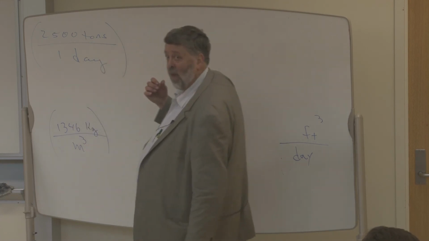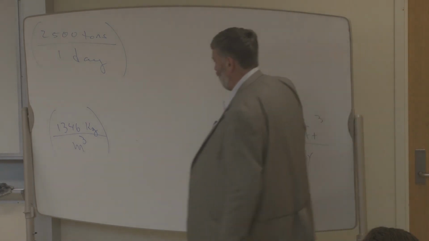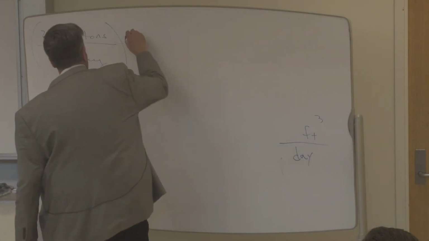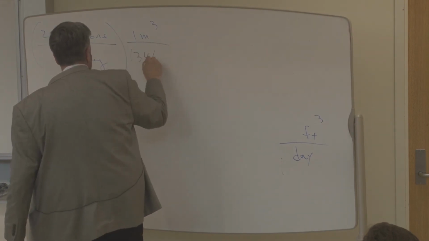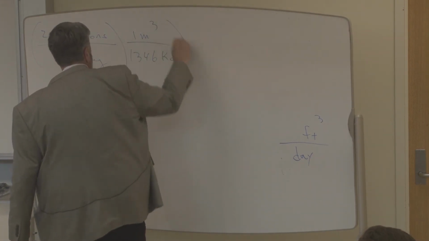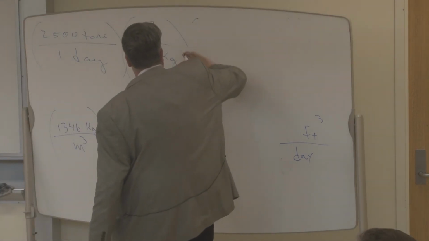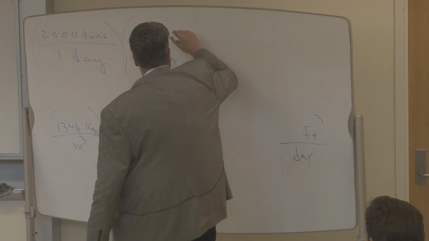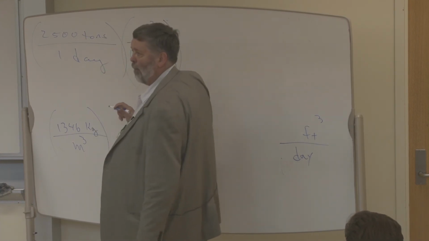But where's the feet cubed have to be? On the top. So the length cubed has to be on the top, so I better say 1 meter cubed is 1346 kilograms. Because meter cubed to feet cubed. So how many, let's see, meters to feet? Oh, God. Do I know meters to feet? No. But what do I do? What do I know about meters?